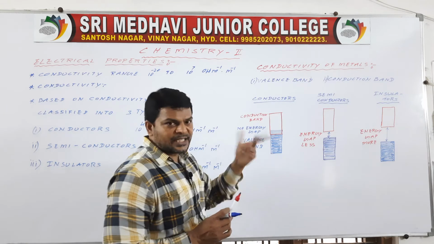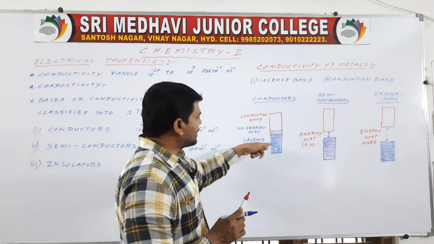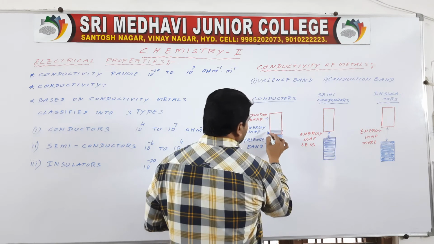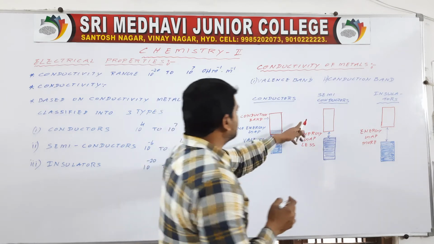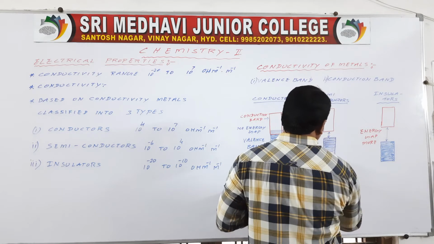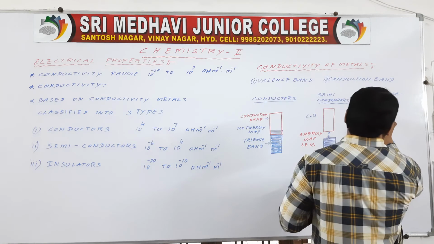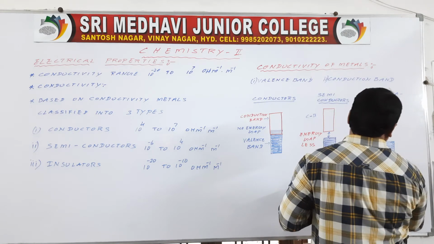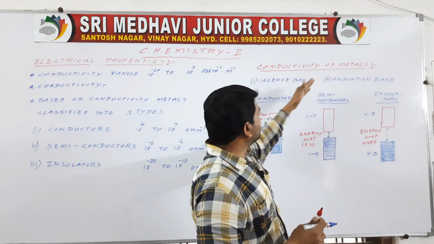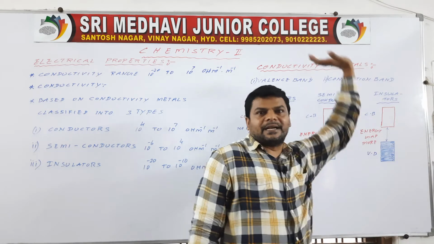In conductors there is no energy gap, so electrons may easily jump from the valency band to the conduction band. So this is the conductivity of metals in conductors, semiconductors and insulators.